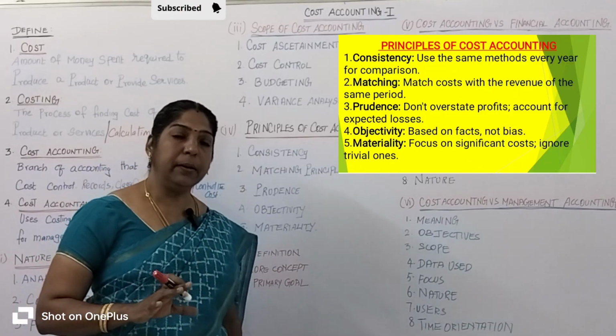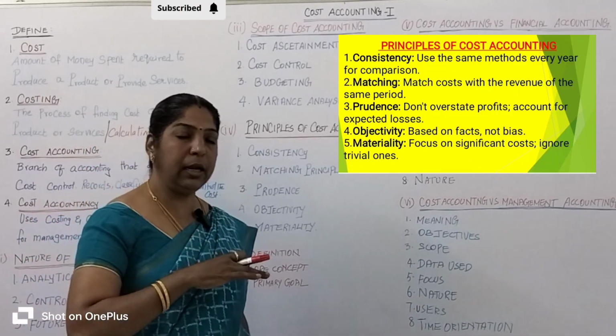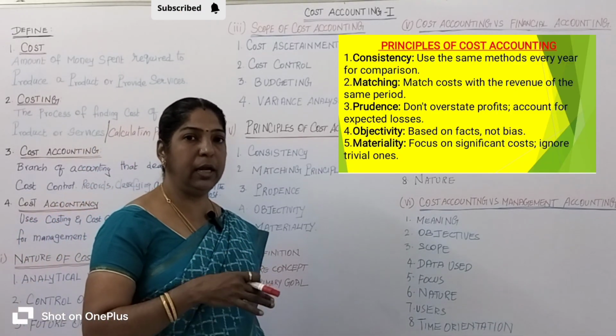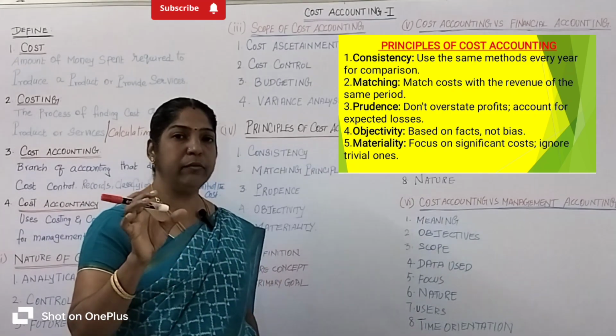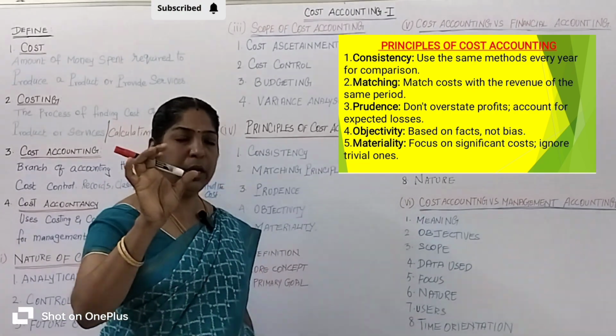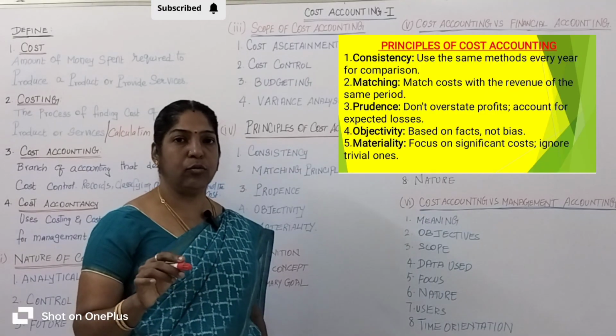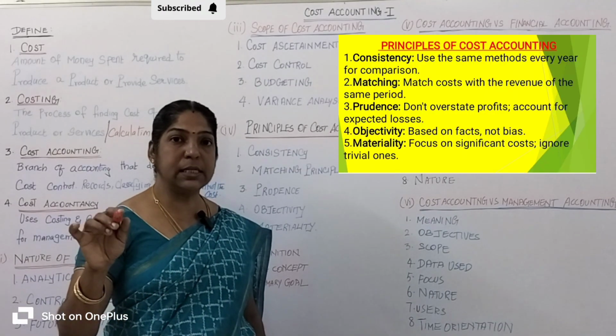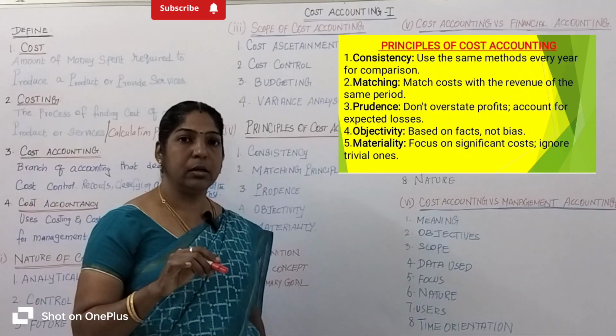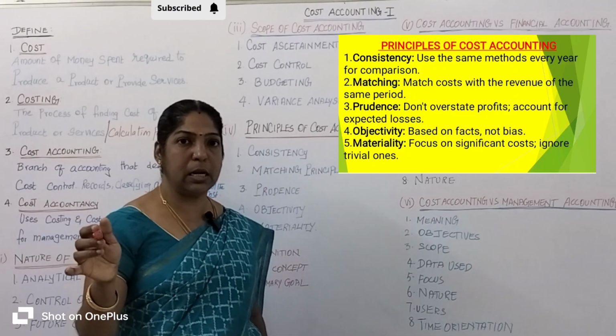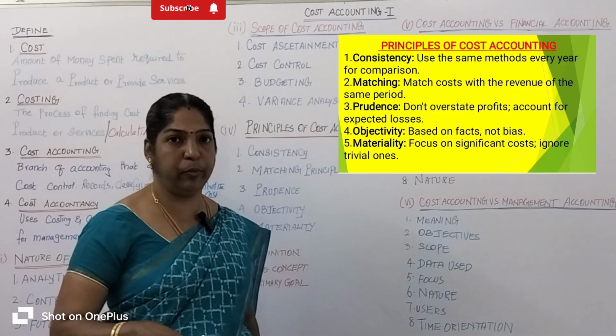Then the cost should be matched with the sales revenue. The March month sales revenue earned by the textile manufacturing company is 2 lakh rupees.